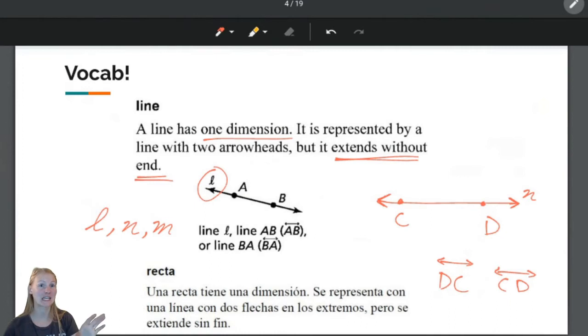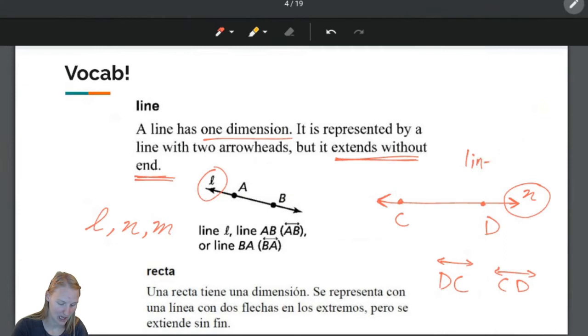Excuse me, I said the end of the line, but remember lines have no end. They extend without end. So if I put a lowercase cursive letter next to the arrow of a line, we can also name it line N. And over here we can also call it line L. So there are 3 ways to name lines.